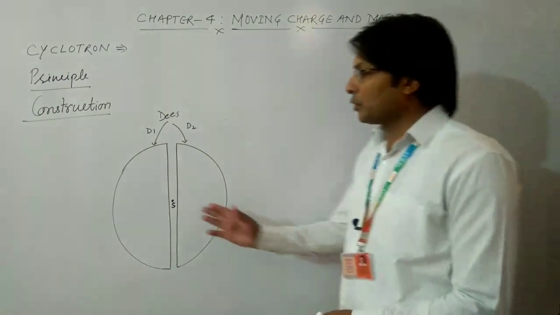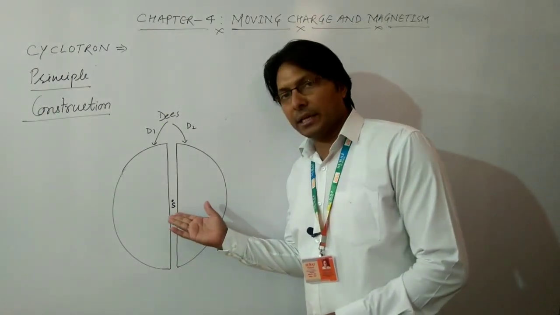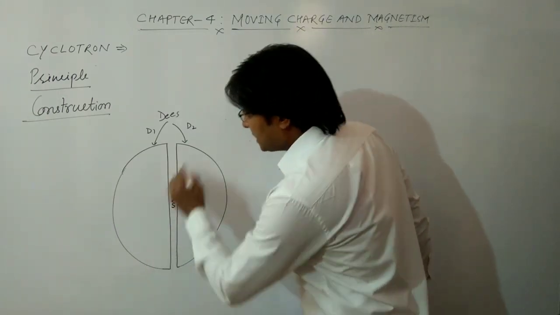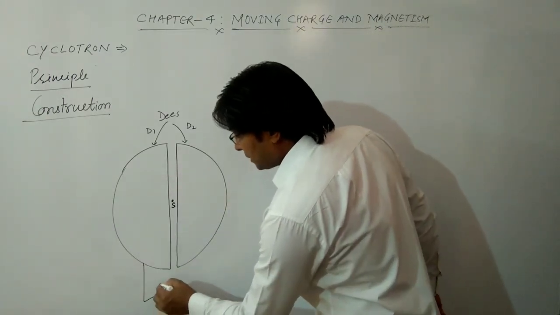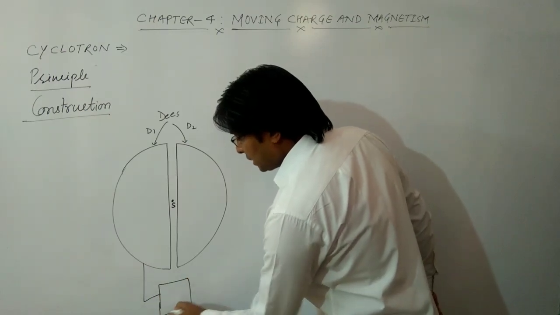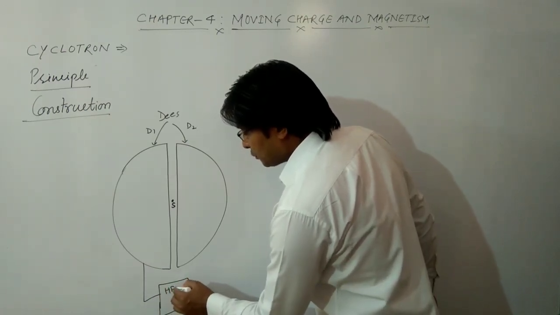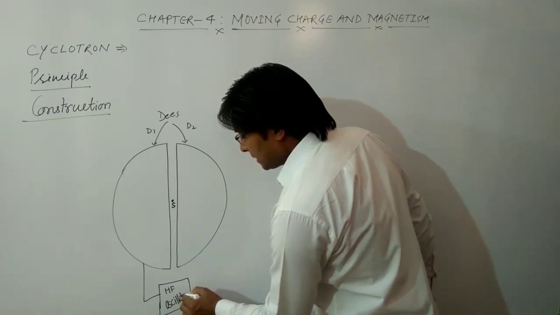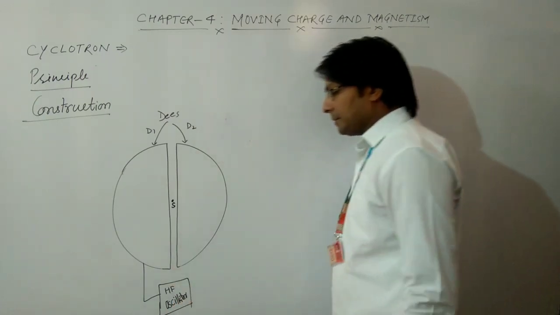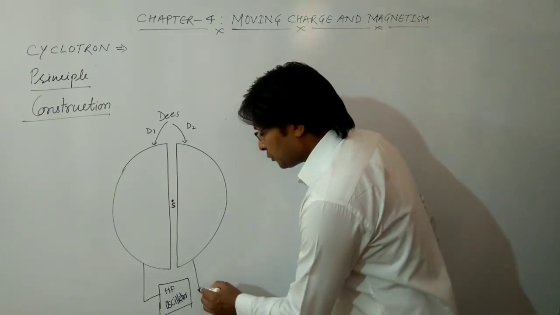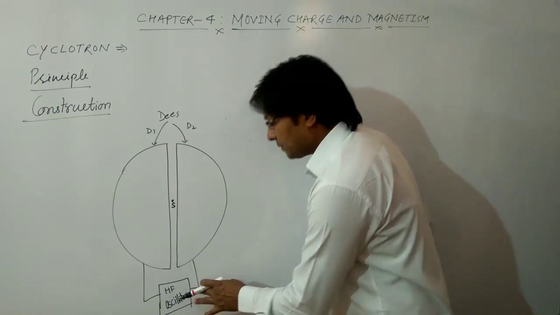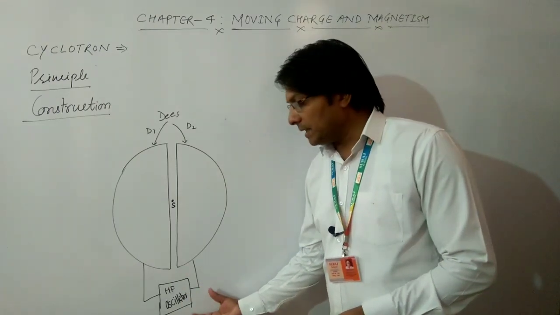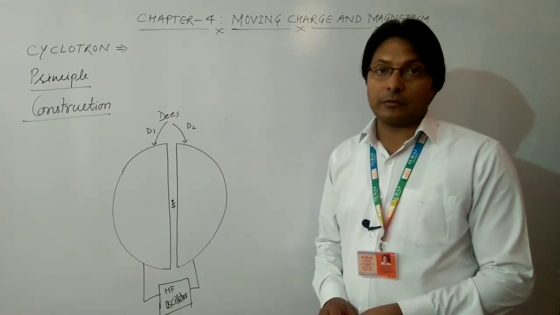For alpha particle we can have any radioactive element here, and these Ds are connected with a high frequency oscillator, known as HF oscillator, which you will study in your higher classes in BSc or engineering. The function of this high frequency oscillator is to produce an alternating electric field.